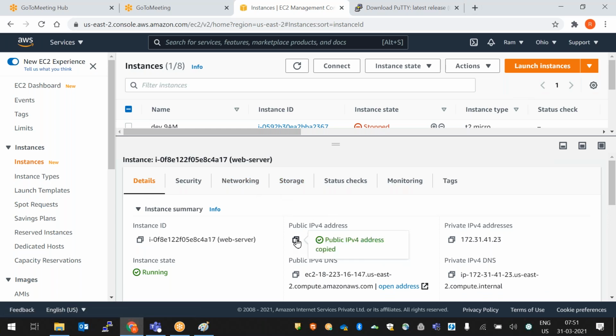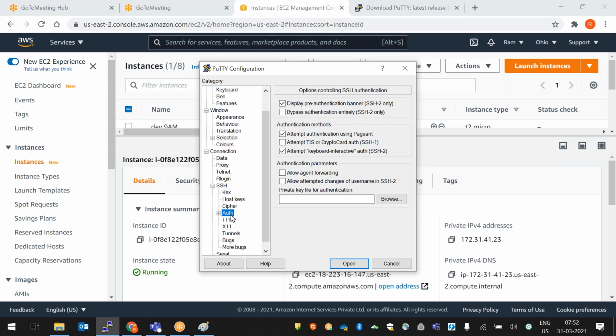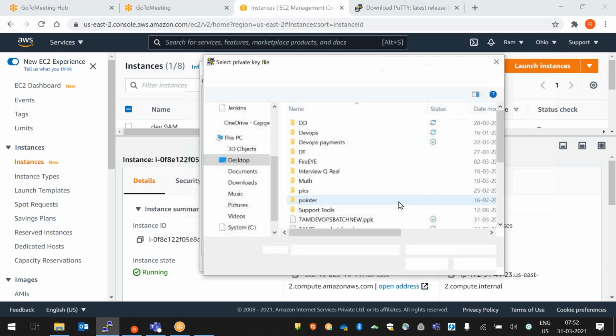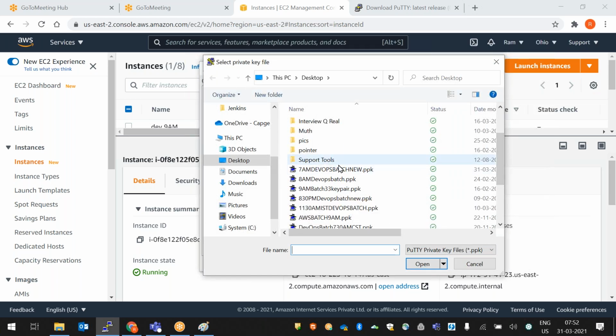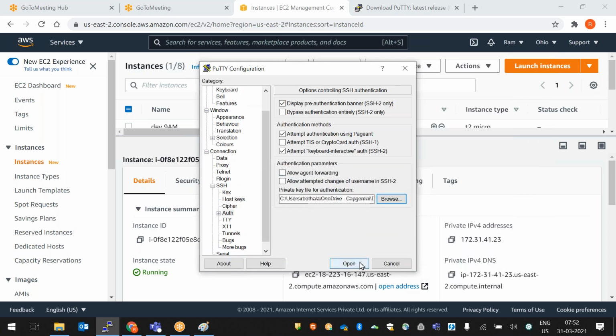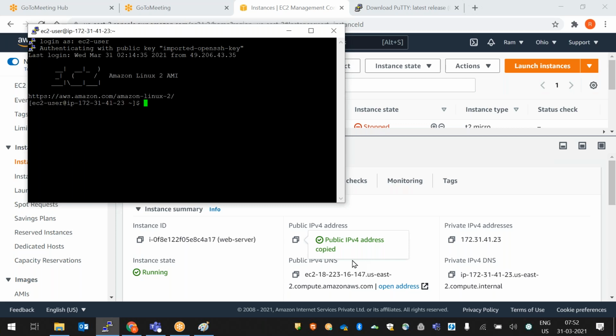Copy the public IP. Okay. So open PuTTY, paste the public IP here. Go to SSH authentication, browse, and select your PPK file. This is your PPK file. Select open. Right? The default user is ec2-user. You can give this. Now we are able to connect to our instance, right?